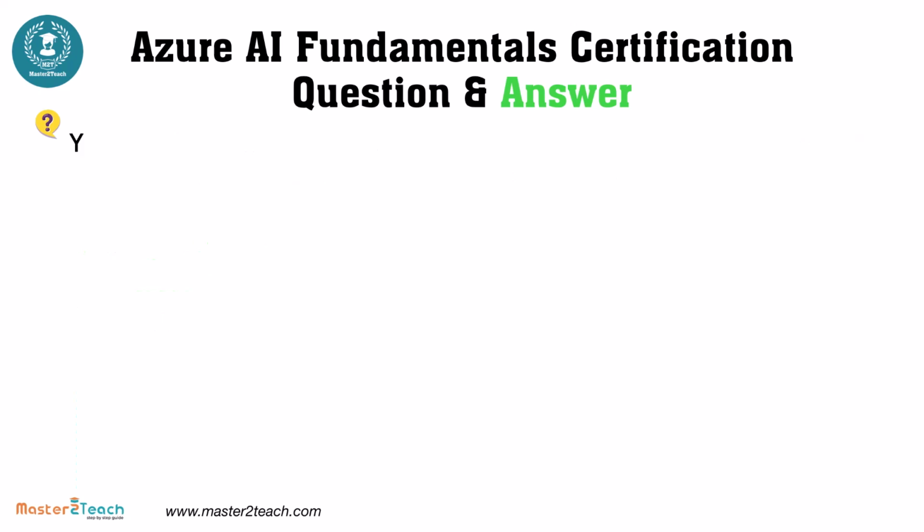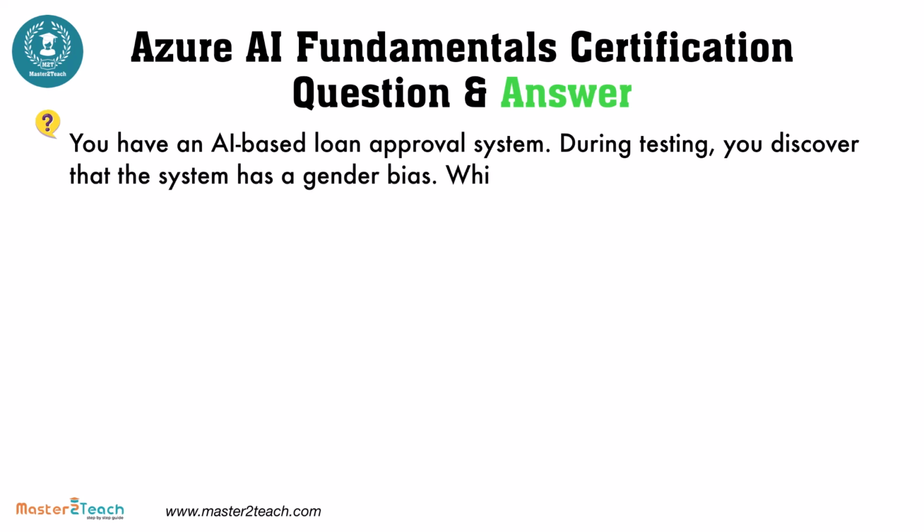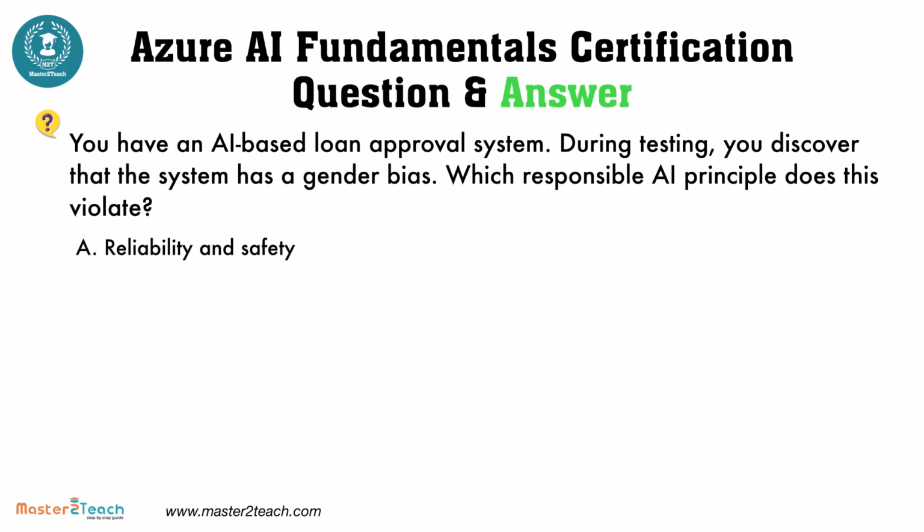You have an AI-based loan approval system. During testing, you discover that the system has a gender bias. Which responsible AI principle does this violate? The options are A. Reliability and safety. B. Fairness. C. Accountability. D. Transparency.